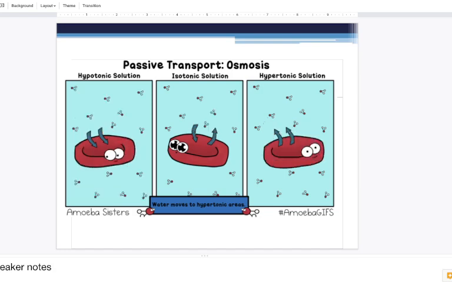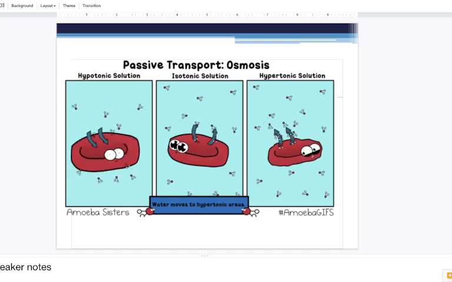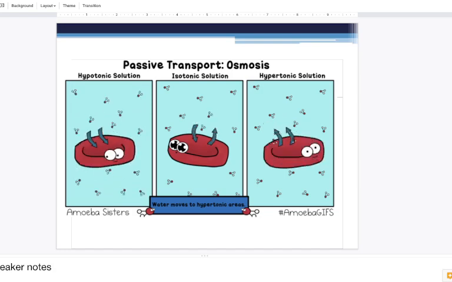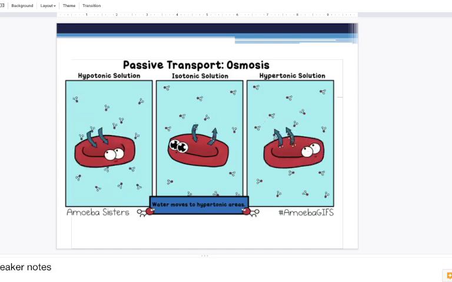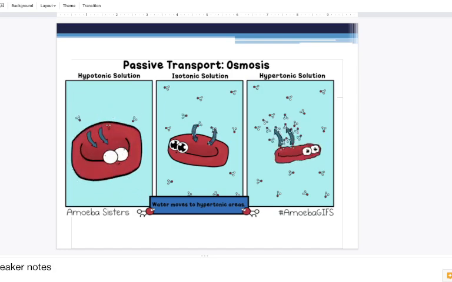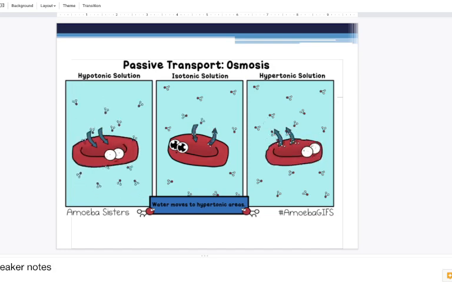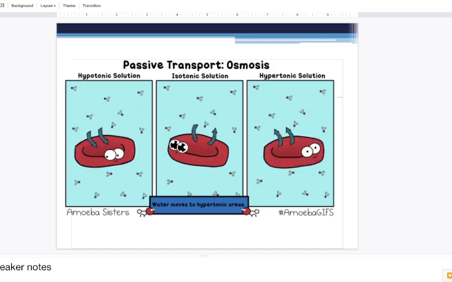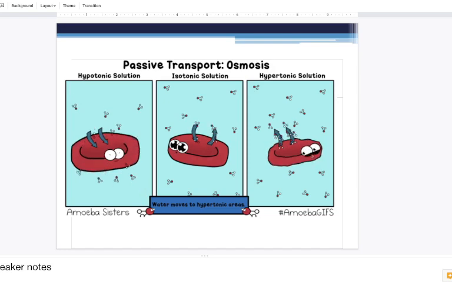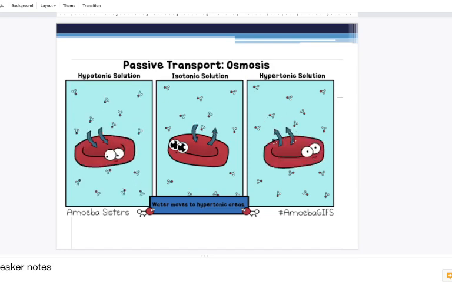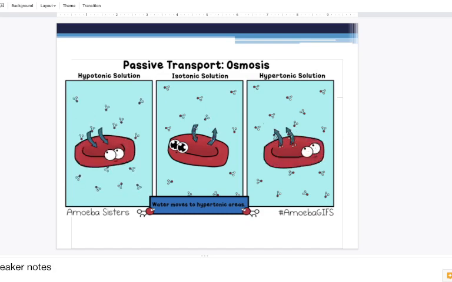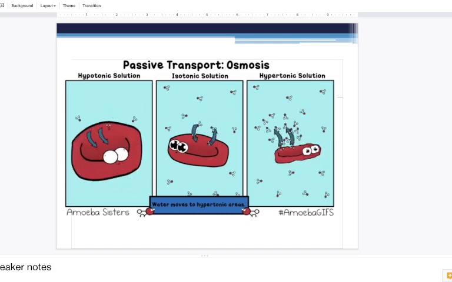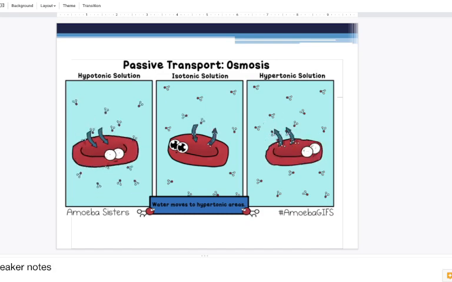Here we see that the water is not going into the cell nor leaving the cell in a faster movement. So this is representative of isotonic solution. Hypertonic solution results in the red blood cell shriveling because water leaves the red blood cell, resulting in dehydration of the red blood cell and shriveling.